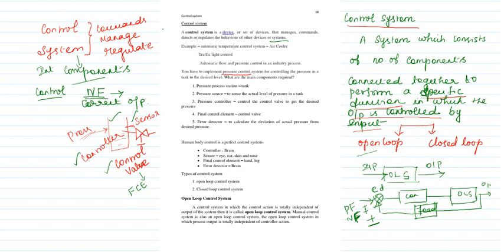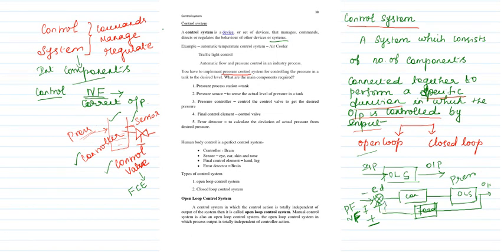So the closed loop system, you have a controller, then you have an open loop system. That is nothing but the process you are going through. So according to this, here the process is your pressure. Then we have to give a feedback. That feedback is here the final control element. Then the error detector will calculate the deviation of your input and the feedback unit.